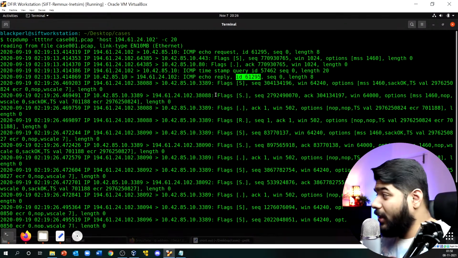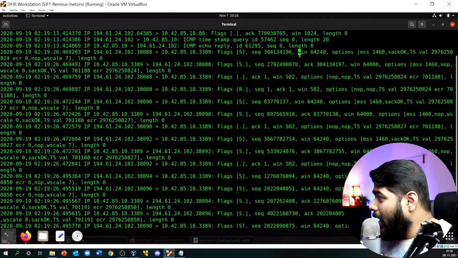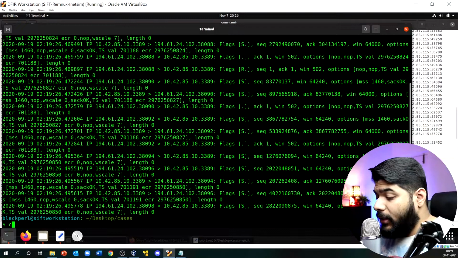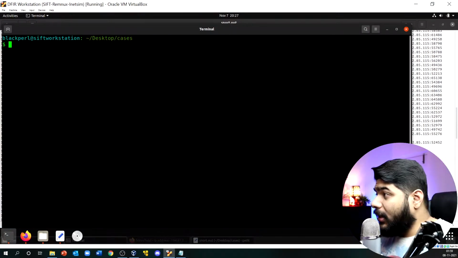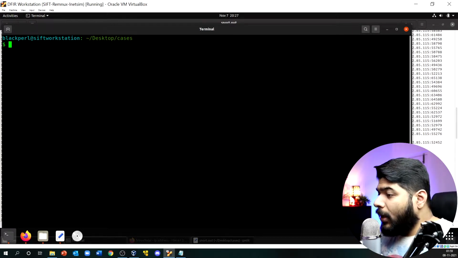Here he started, this is the ID sequence, and this is the ID sequence. Okay, so you will see that some kind of three-way handshake is happening here. There are acknowledge packets, but you won't see any reset packet or drop packet coming over here, right? Which is another interesting thing, because at this point we know the attacker was successfully able to establish communication, and he has done that to identify what is going on and how he can exploit it. Okay, so now we will go ahead to our next step.